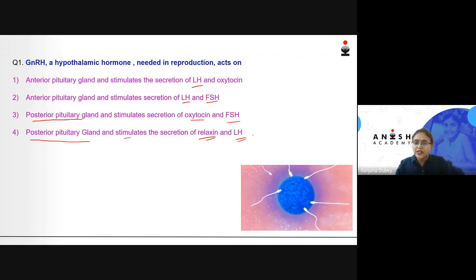Well, looking at the question and the options, you might be seeing a resemblance of this question with another lesson, which is endocrine system. So the topics do overlap, and we always need to keep the previous topics in mind. We will be covering this topic when we are doing the hormonal control in the reproductive system of males. The right answer for this question is anterior pituitary gland and stimulates the secretion of luteinizing and follicle stimulating hormone.